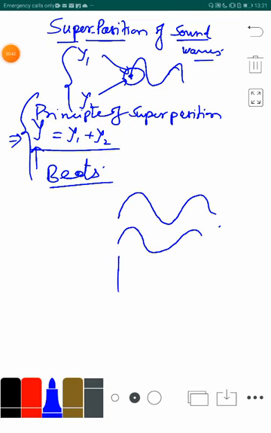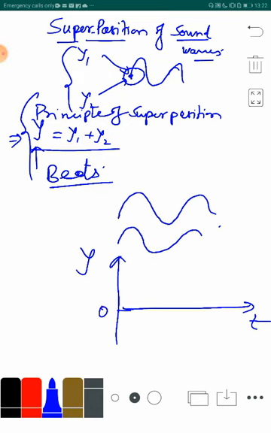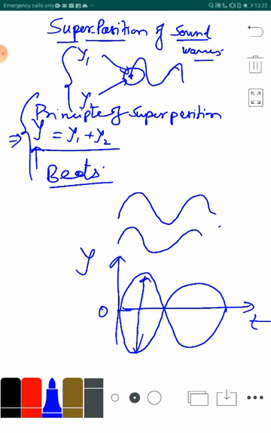And how do we represent these beats? This is the time, this is the displacement of one individual wave. Then beats will be formed just as this. I am just drawing one beat formation. This is one wave, the other wave will impose on this, and there will be one position where the amplitude of the wave will be maximum, and there will be another point where the amplitude is minimum. So, alternately, these positions of maximum and minimum amplitudes are formed.